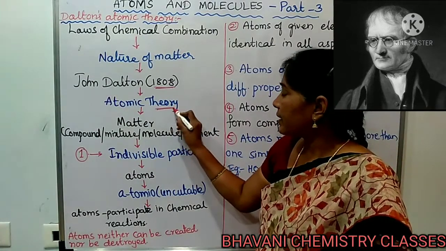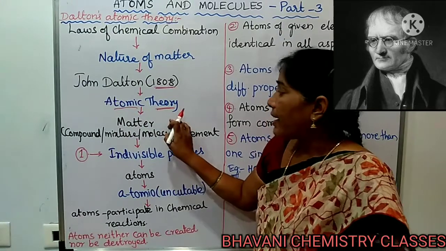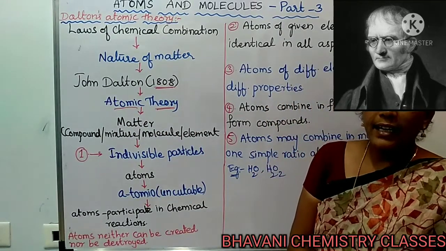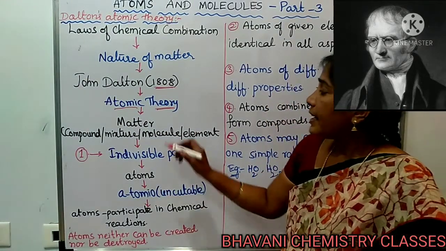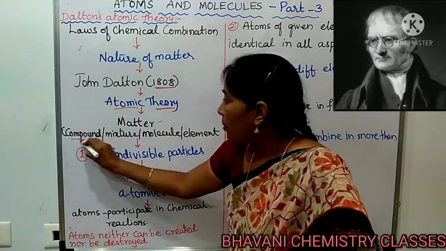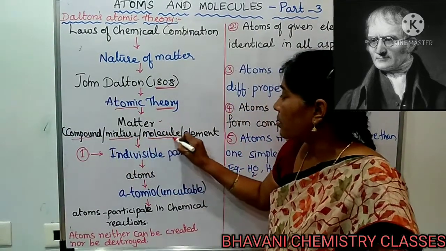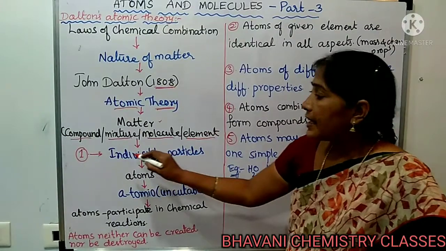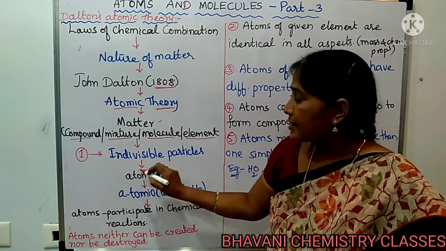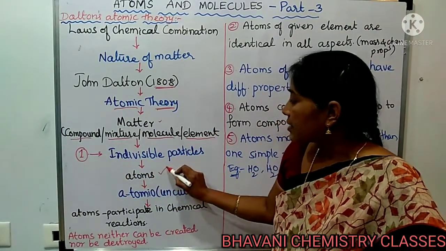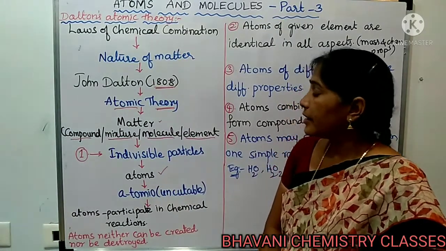According to his atomic theory, matter contains tiny indivisible particles. Here the matter can be a compound, mixture, molecule or element. These tiny indivisible particles are called atoms according to Dalton's theory.